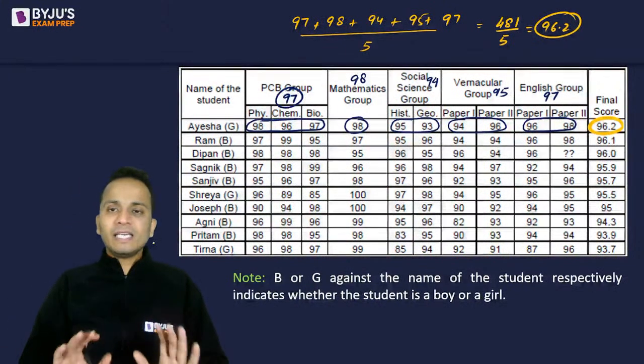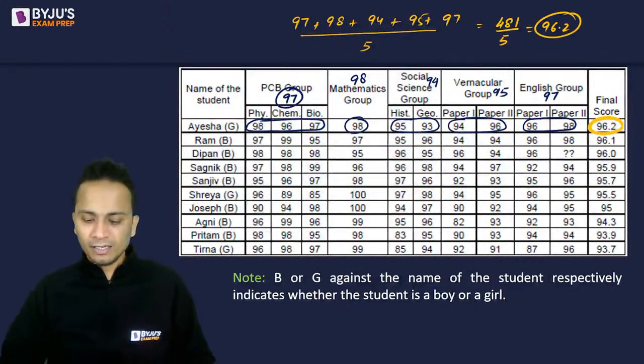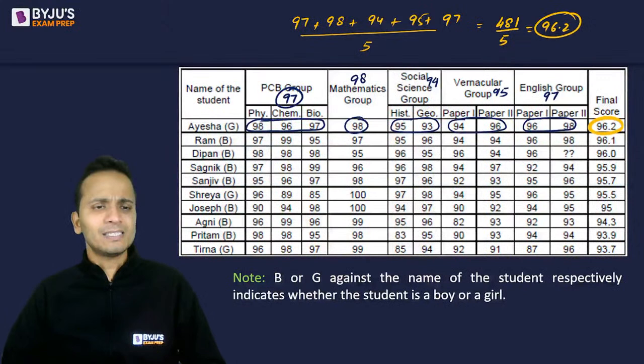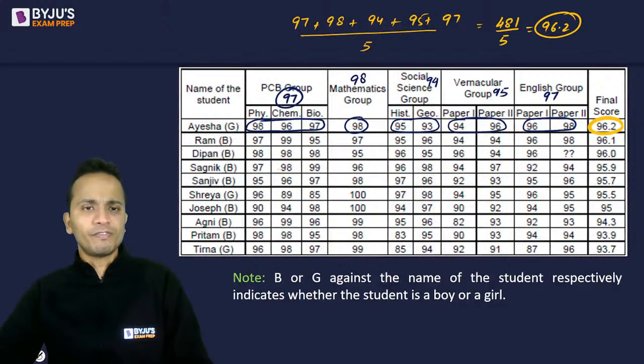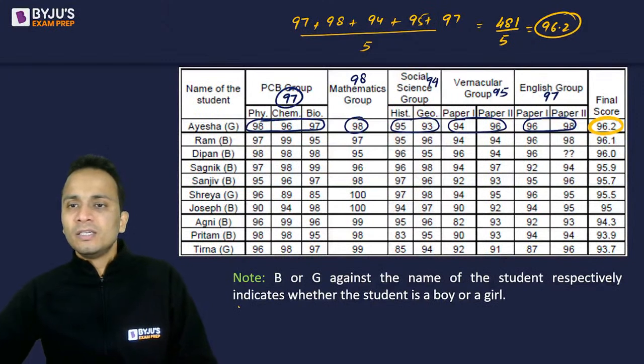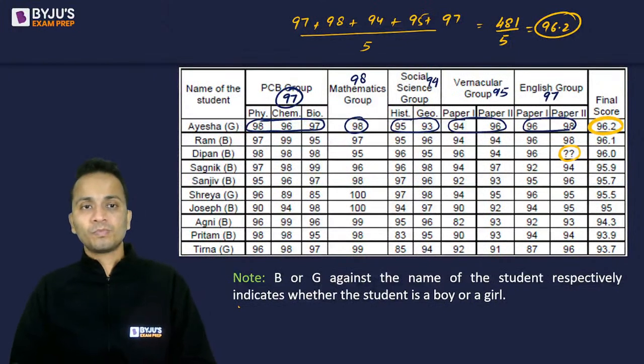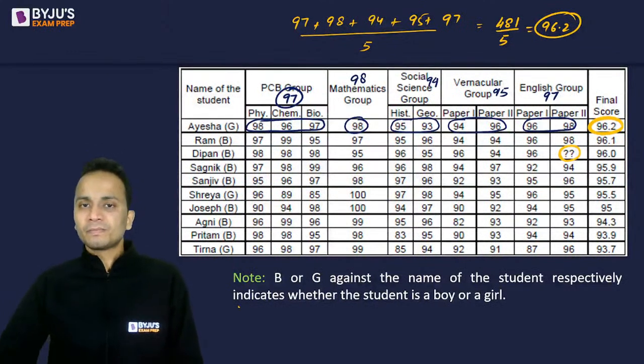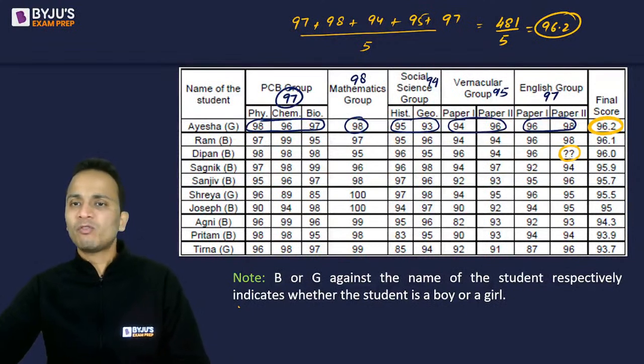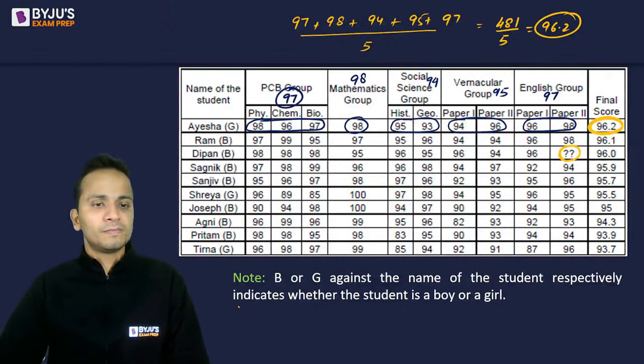All right. So in this way all the calculations have been done. Now I'll give you 1 minute, or you can take less than 30 seconds. I'll give you 30 to 45 seconds to give me the score of Deepan, the third student, in English paper 2, which is a question mark. Look at Deepan. There is one score that is missing for Deepan, and I want to know what will be the value of English paper 2 for Deepan. I'm giving you a few seconds.